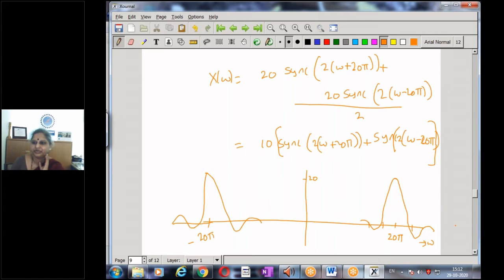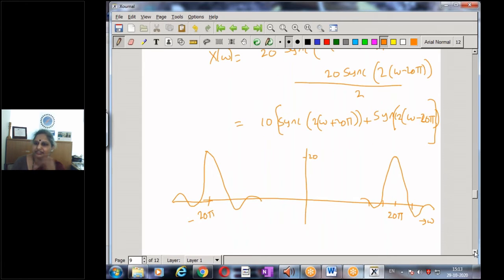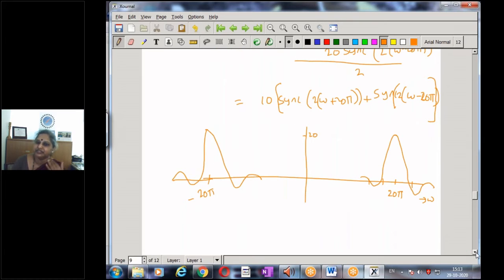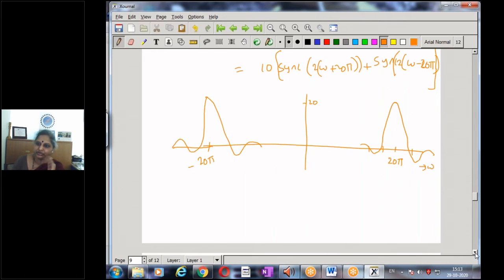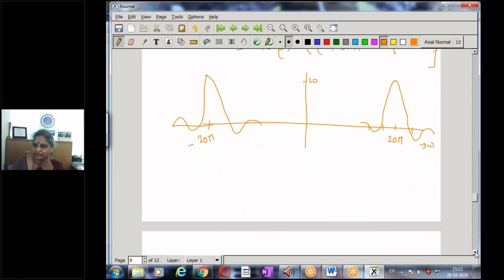So strength 20. What has happened when I multiplied by a cosine signal is that the original spectrum is shifted to plus 25 and minus 25. And for physical significance, what is the interpretation? Only positive frequencies are of physical significance, and hence we have a spectrum that gets shifted. So when I multiply by a cosine function, we have a frequency translation, and modulation is based on this property of the Fourier transform.